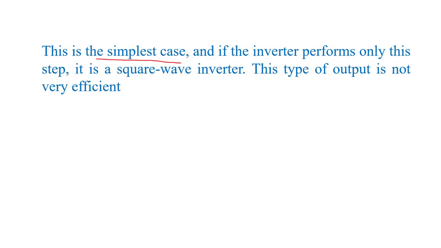Now this is the simplest case, and if the inverter performs only this step, it is a square wave inverter. This type of output is not very efficient. But to produce a sine wave output, high frequency inverters are used. These inverters use the pulse width modulation method, switching current at very high frequency.